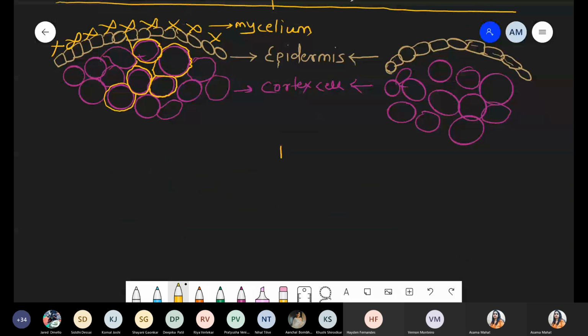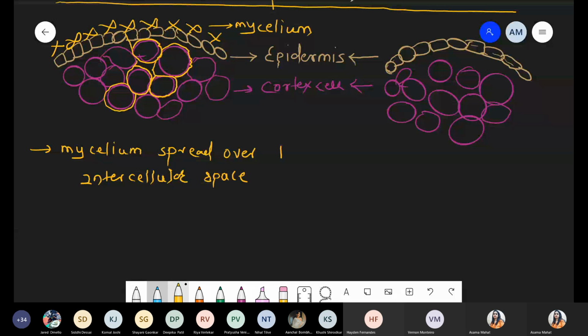Simply they spread all over the intercellular space. The mycelium spreads over the intercellular space, that is the space between two cells. So where is it spreading? Only toward the intercellular space. No penetration inside the cell.